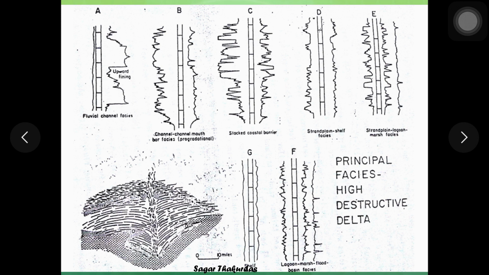So you won't be able to read and understand their behavior right now, but when you study the wireline logging and the interpretation of these different types of logs, it will be easier for you to understand the variation.